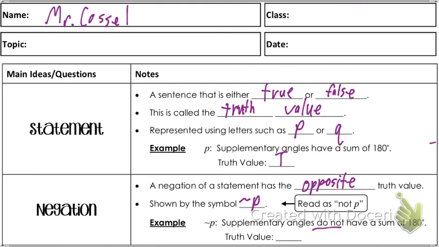What is the truth value of this statement, not P? Is that true or false? That is false. Supplementary angles do not have a sum of 180 degrees. That's false, because they do have a sum of 180 degrees. So that statement is false. So it's the opposite truth value of the original statement. The original statement is true, so the negation has to be false.